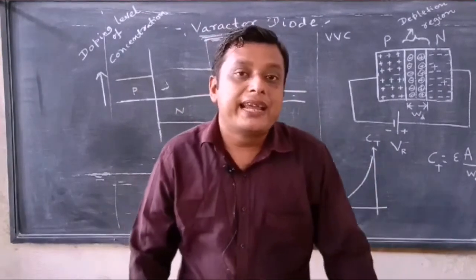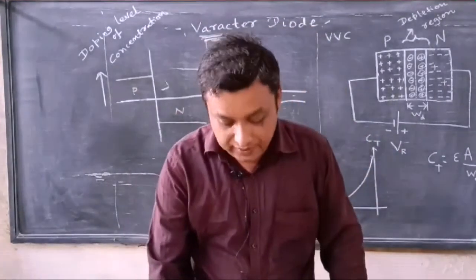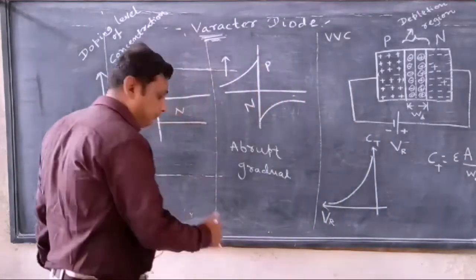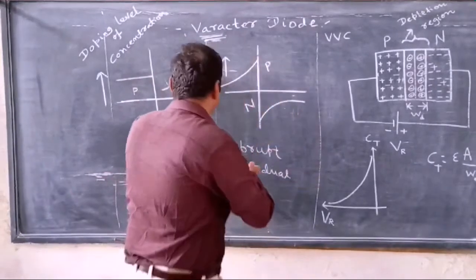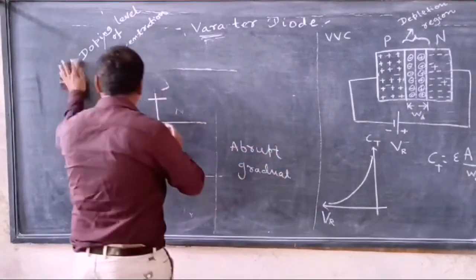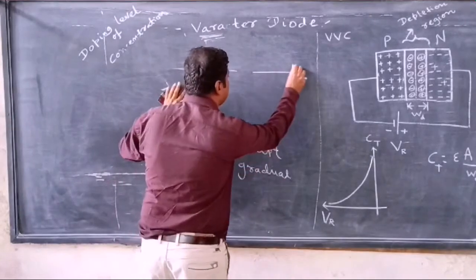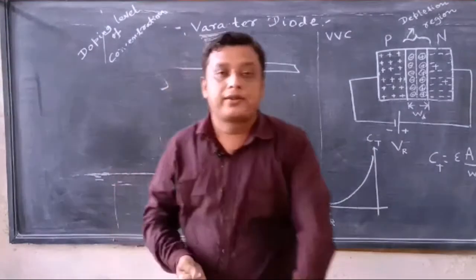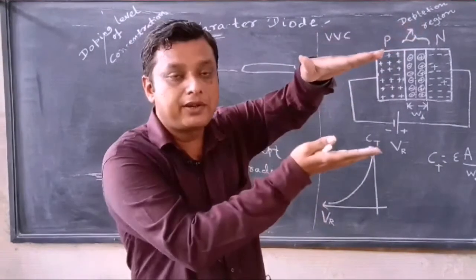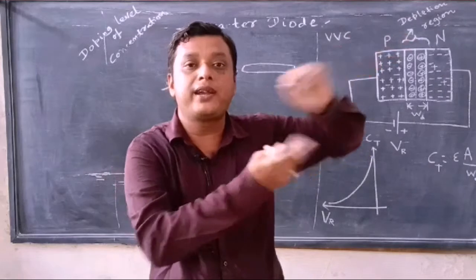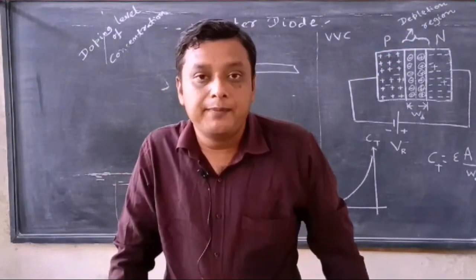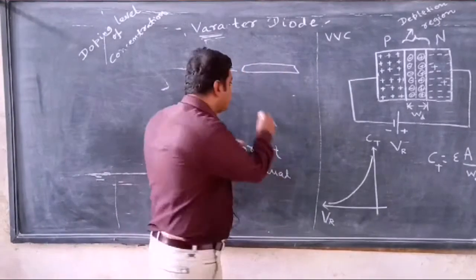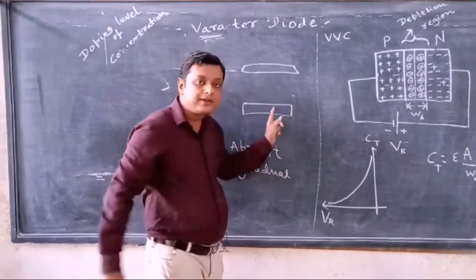A capacitor is made up of two conducting plates, plate 1 and plate 2.